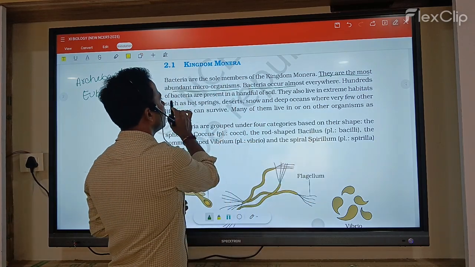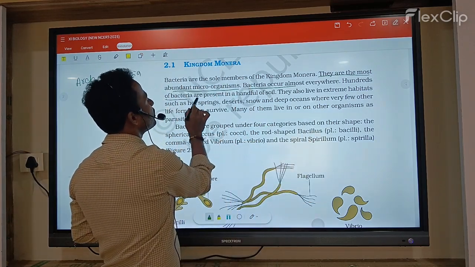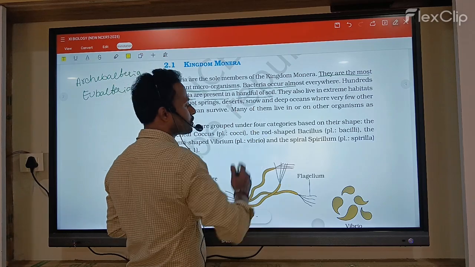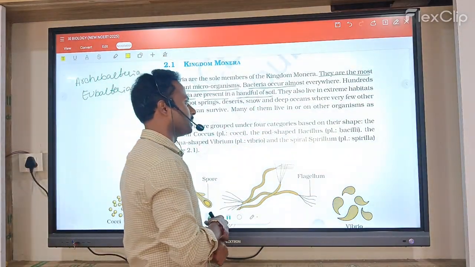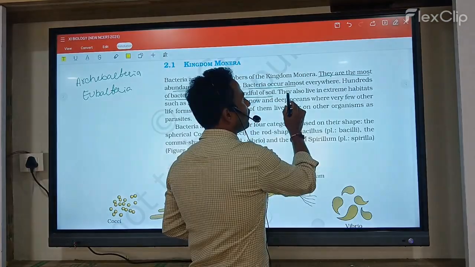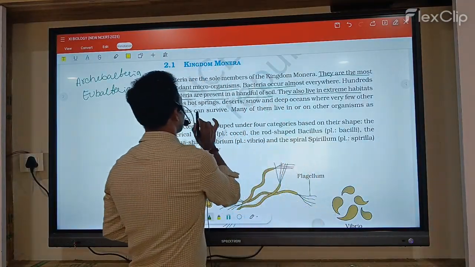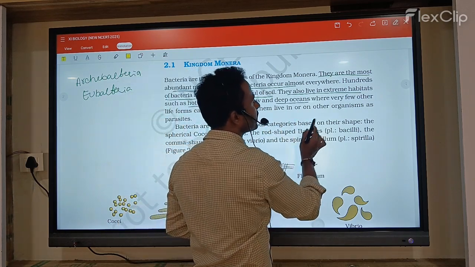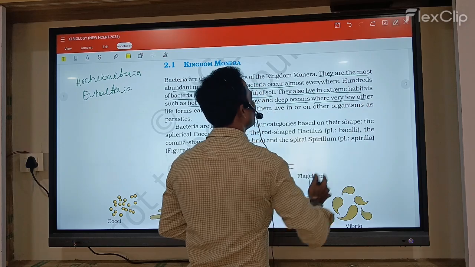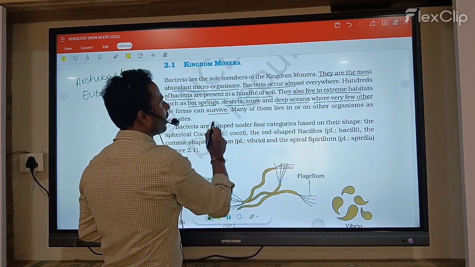Hundreds of bacteria are present in a handful of soil. They also live in extreme habitats like hot springs, deserts, snows and deep oceans, where very few other organisms survive.